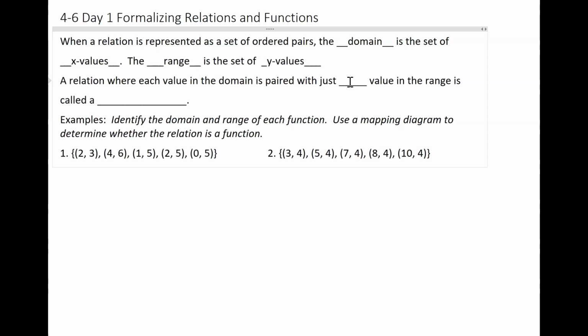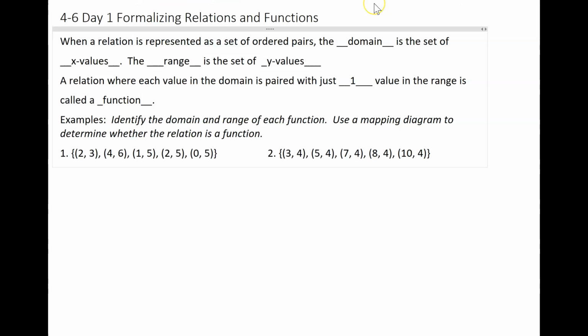A relation where every value in my domain, so every x, is paired with just one value in the range is called a function. So we deal with those where every x value has one y value that matches that x value. That is called a function. So first thing we're going to do here is use what is called a mapping diagram to decide whether or not a relation is a function.